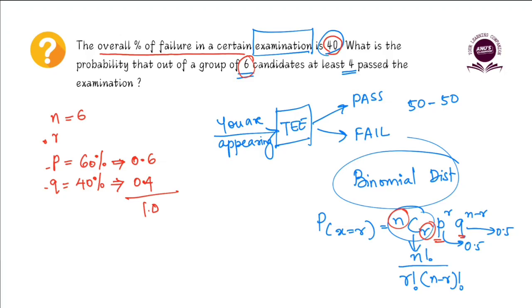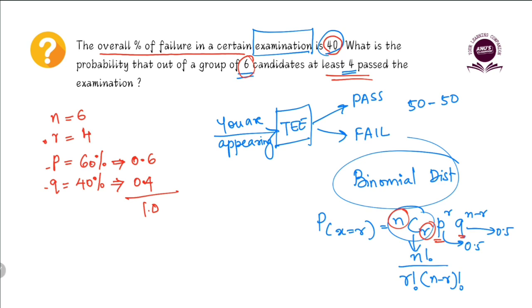So now what are we asked to find? That when a group of 6 people are attending this particular examination, what is the probability that at least 4 people will pass the examination? That means you can think of it in 2 ways. At least 4 people passing means we have to find R for at least 4, so there will be 4 or more people passing, correct?